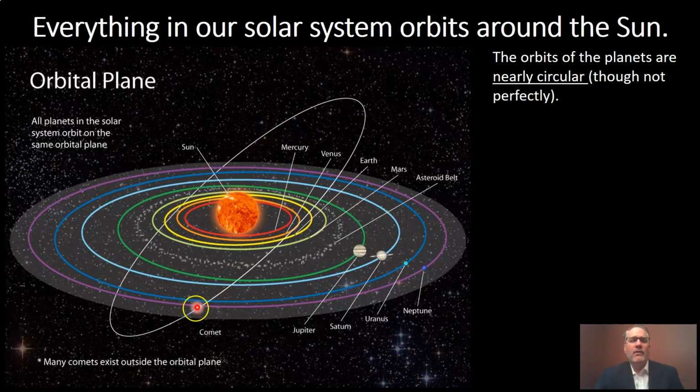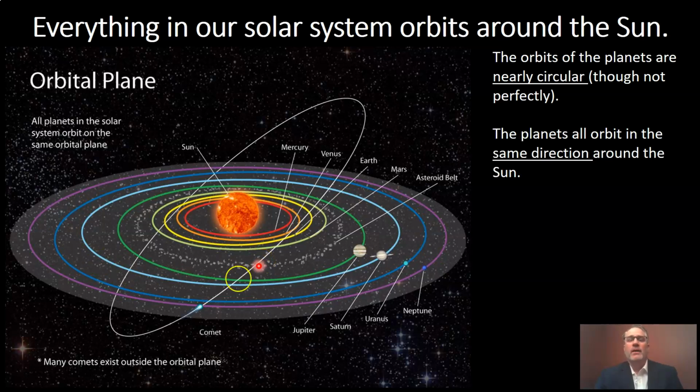Now here we have a comet that still has a mostly circular orbit, but notice that it's shown as being different from the orbits of the planets. The orbits of the planets, the path they take, is very orderly, almost circular. Not perfect though. All of the planets, I want to point out, orbit in the same direction. Okay, so all of these planets are going to be orbiting around the sun in the same direction. We're not going to have an occasional planet that's going to rotate this way, clockwise. They all rotate counterclockwise. Okay?